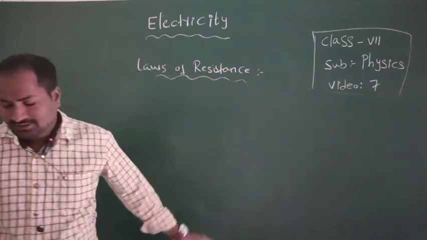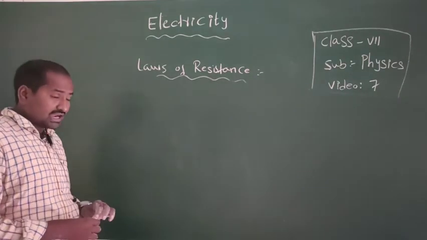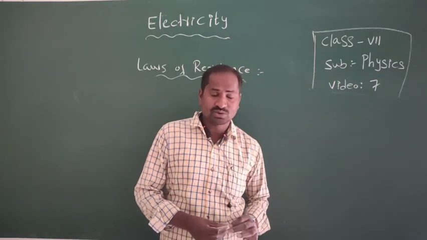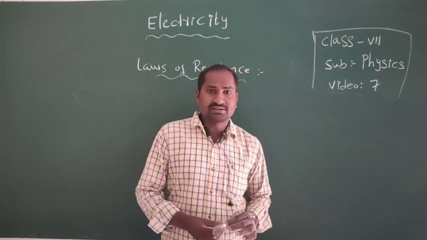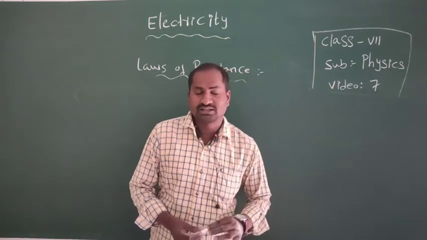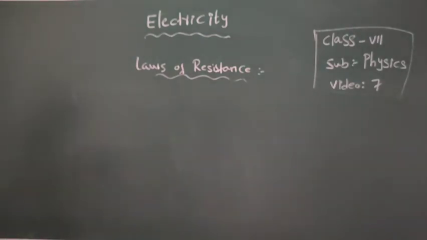Listen once again. First law: the resistance of a conductor depends upon its nature, and the resistance of a conductor depends upon the length of the conductor. Next one, the resistance of a conductor depends on the area of cross section of a conductor.